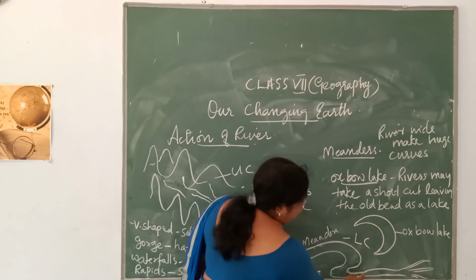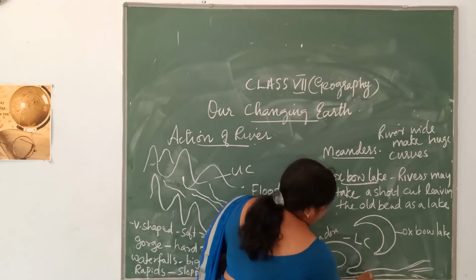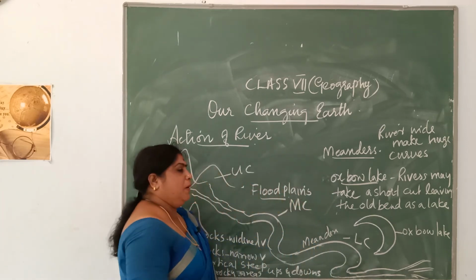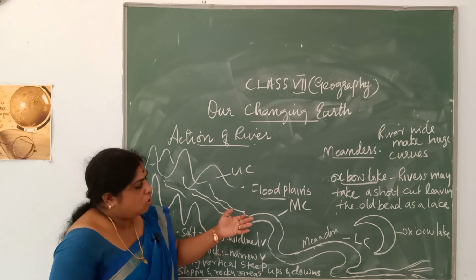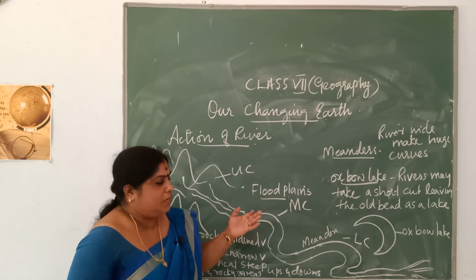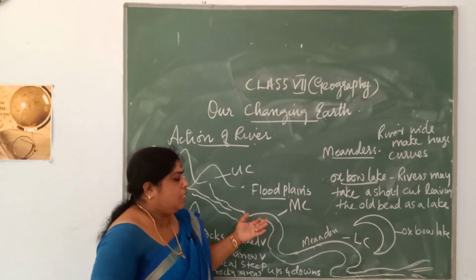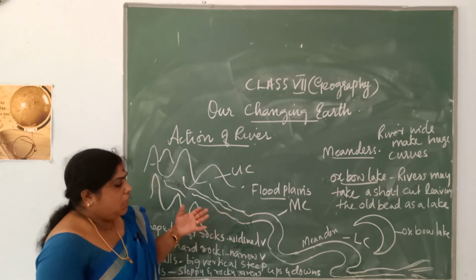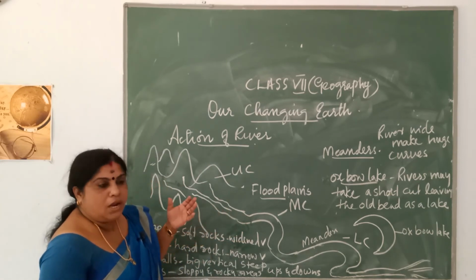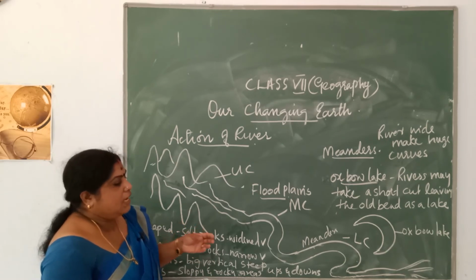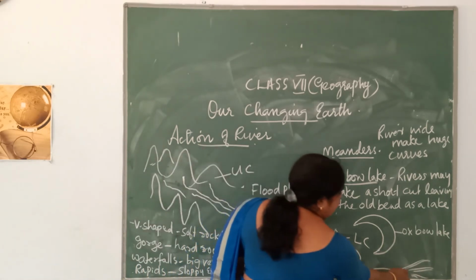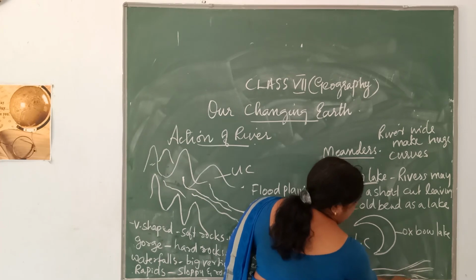Again the river flows forward. In the lower course the speed gradually goes on decreasing. Now it is not able to hold the materials brought down by the river. Due to the high amount of alluvium or alluvial soil brought down by the rivers, it gets split up into different channels which you call distributaries.